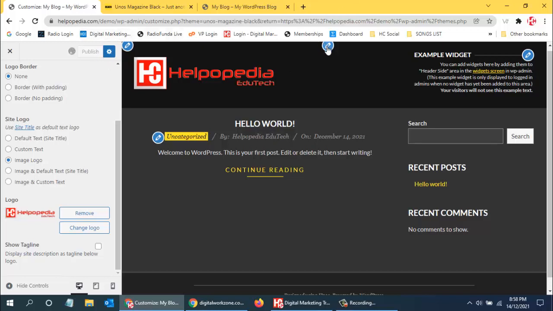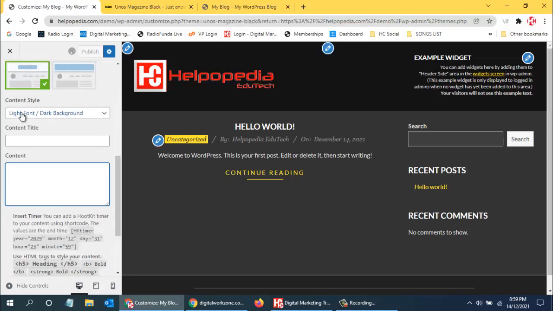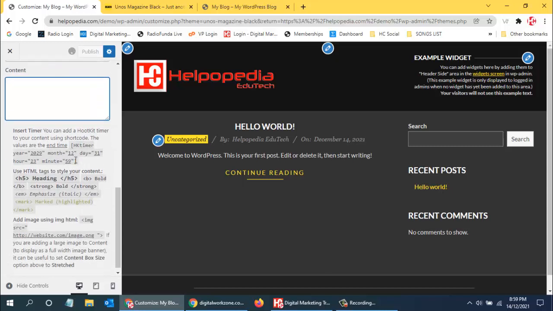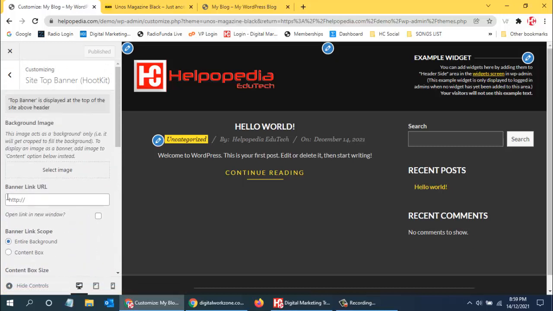Now let us see this option. This option is to click this element. This element is the content style over here. At present we don't have anything else here. In case you want to use a background image, we can use a background image.